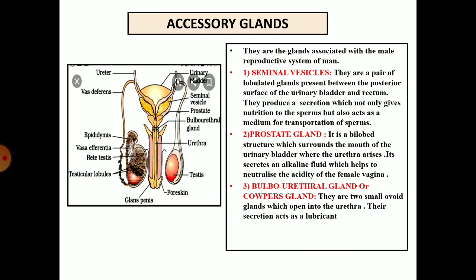Prostate gland. It is the bilobed structure which surrounds the mouth of the urinary bladder where the urethra arises. It secretes an alkaline fluid which helps in neutralization of the acidity of the female vagina. Bulbourethral gland or Cowper's gland. They are small ovoid glands which open into the urethra. Their secretion acts as a lubricant.